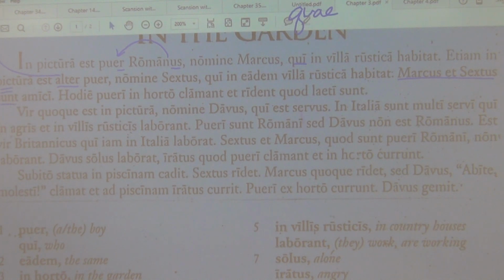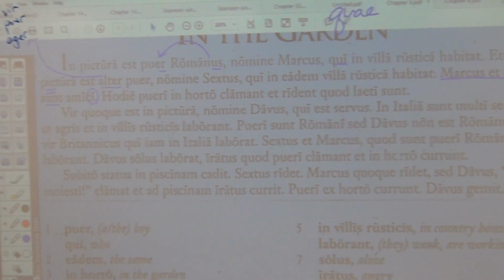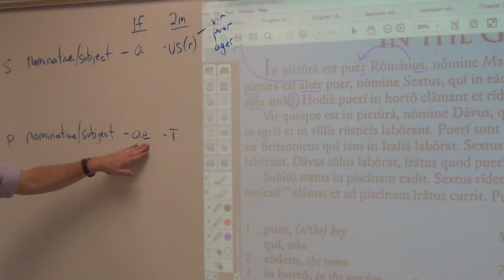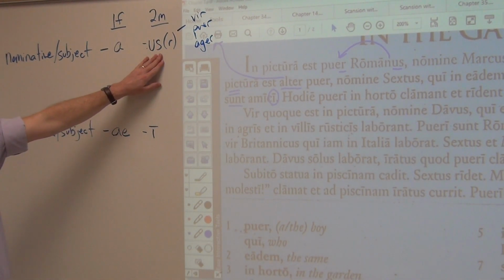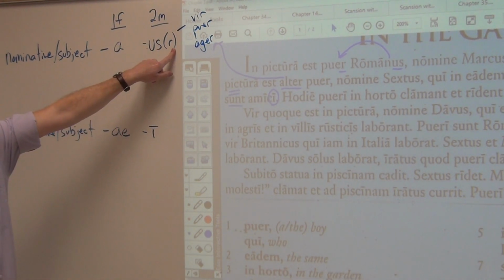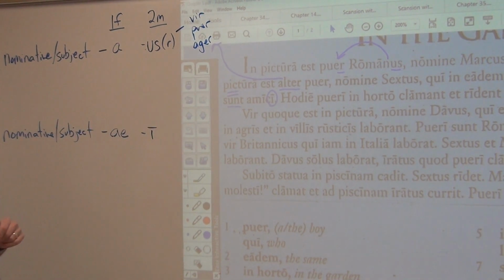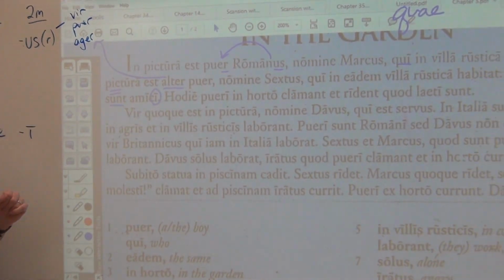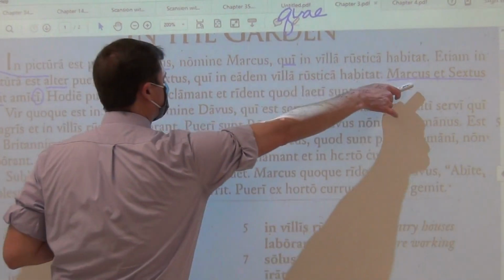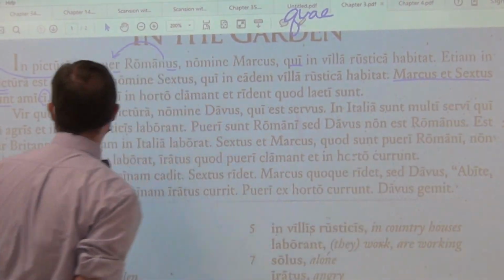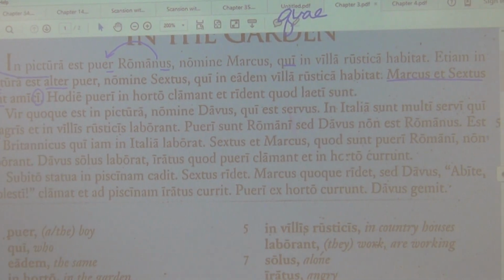And so since on one side we have masculine and plural, masculine and plural on the other. So A turns into AE when it becomes plural for the feminine. US, or if it doesn't have an ending, it just happens to end with the letter R, has an I. Amici, equal sign. Got to be the same on both sides. Plural masculine, because they're 2 and they're both masculine. Plural masculine with that long I.